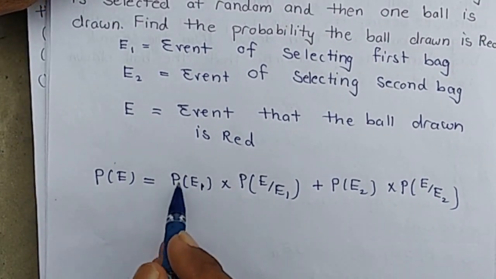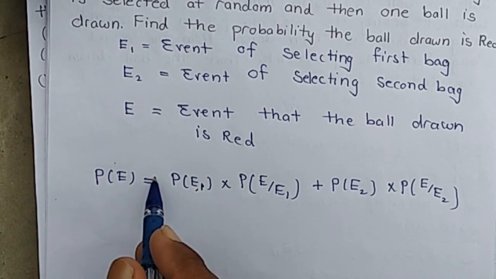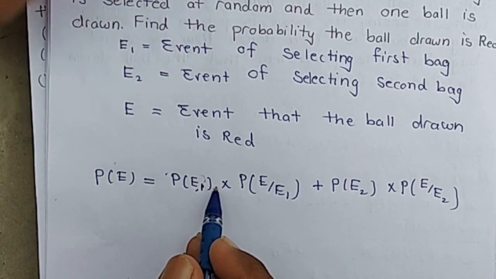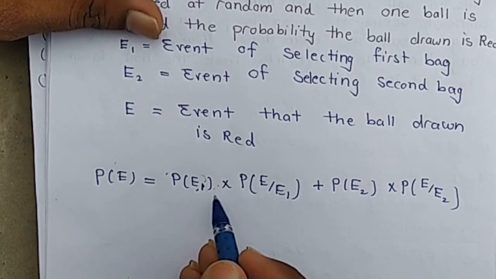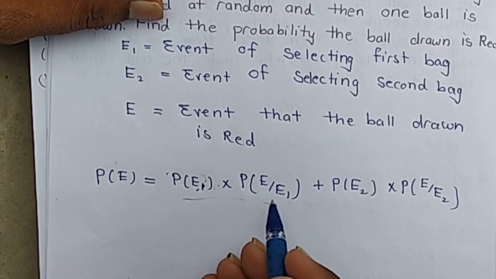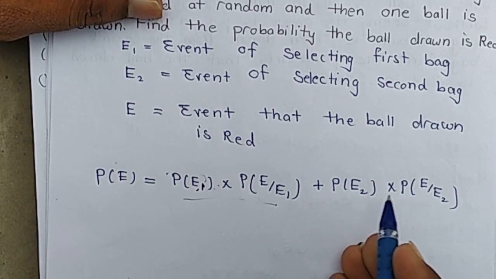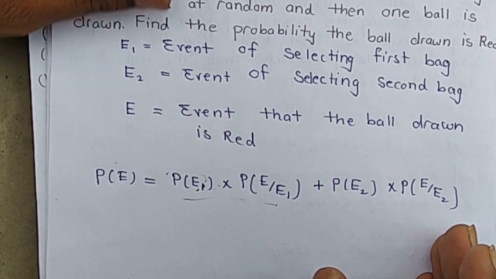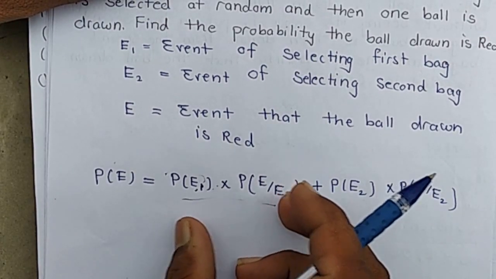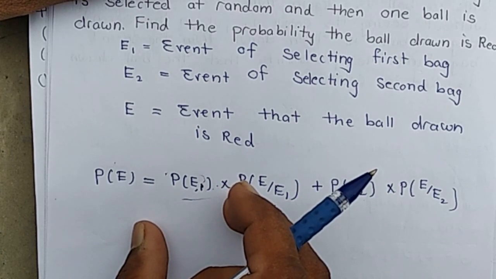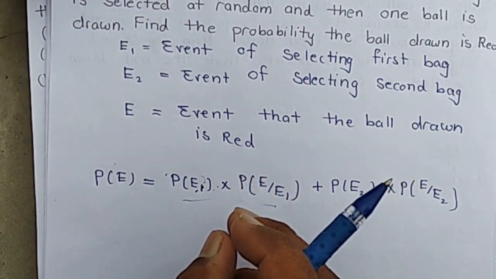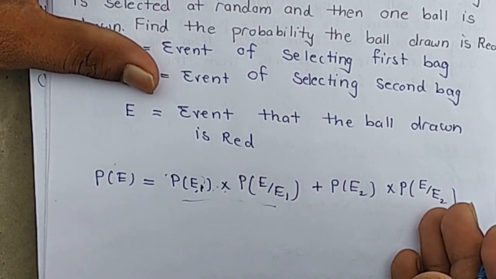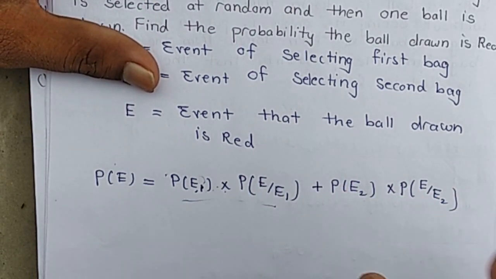This means if we select first bag, there are two possibilities. If we select first bag and the drawn ball is red, it is first possibility. Or if we select second bag and the drawn ball is red, it is second possibility. These two events are mutually exclusive because if the drawn ball is red from first bag happens, then second event rejects.